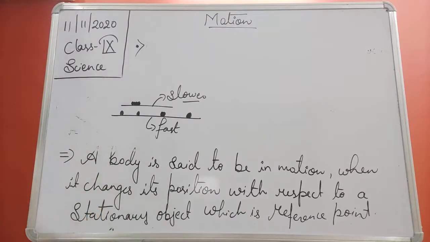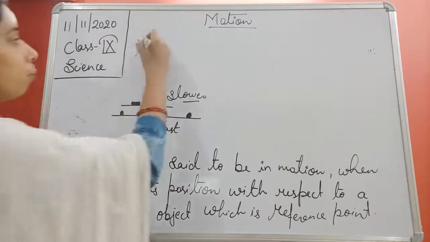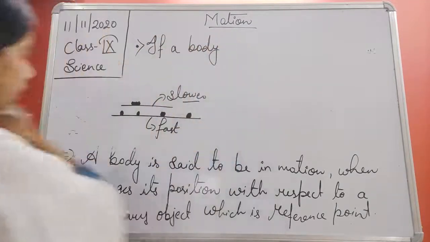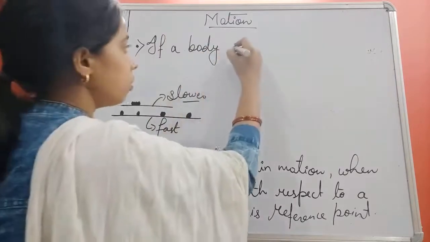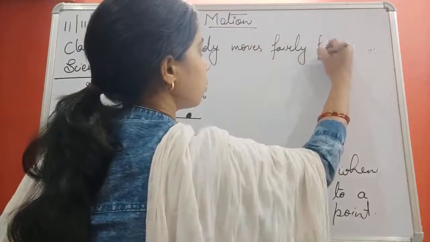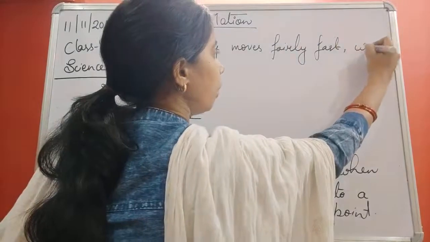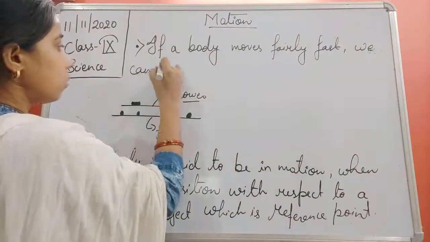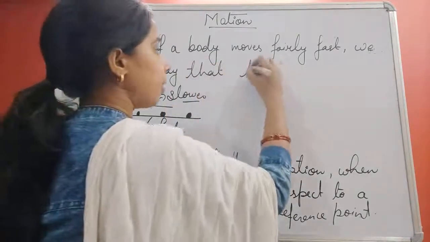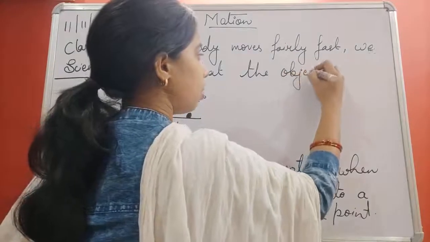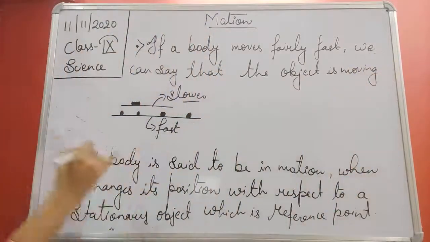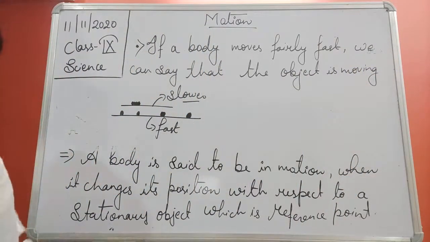Okay, so we can write it. If a body moves fairly fast, we can say that the object is moving. The object is a moving body if it is moving faster.